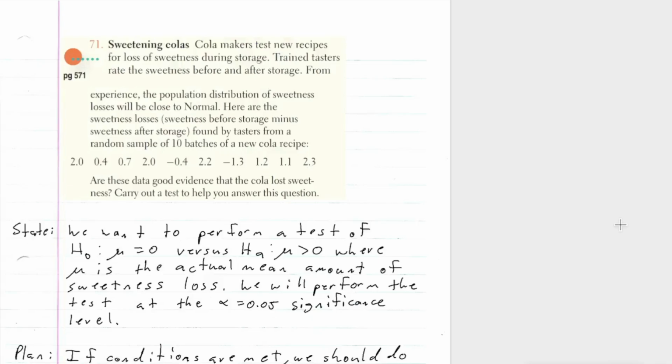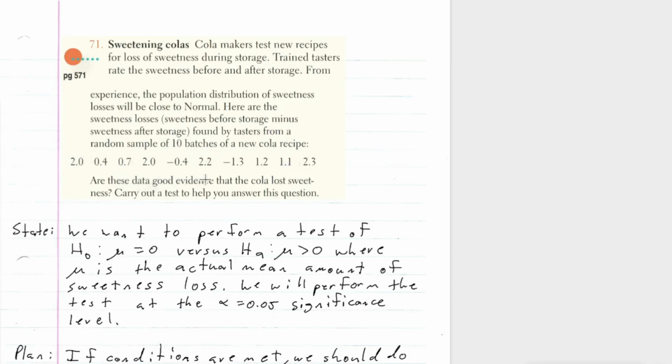Cola makers test new recipes for loss of sweetness during storage. Trained testers rate the sweetness before and after storage. From experience, the population distribution of sweetness losses will be close to normal. Here are the sweetness losses, sweetness before storage minus sweetness after storage, found by tasters from a random sample of 10 batches of a new cola recipe. So there's our data points.